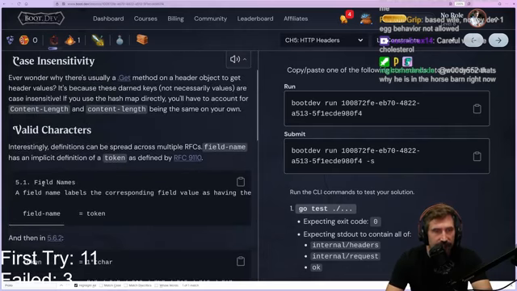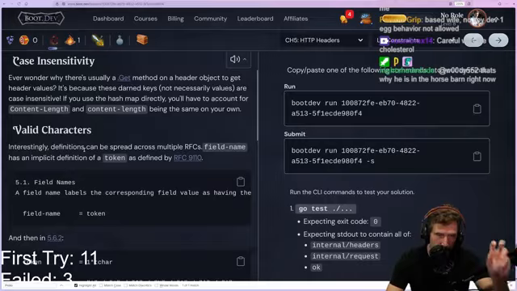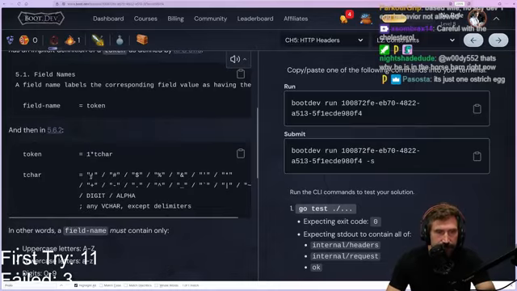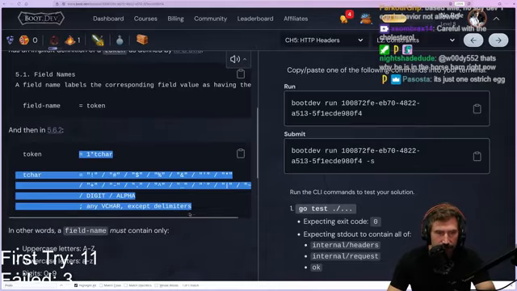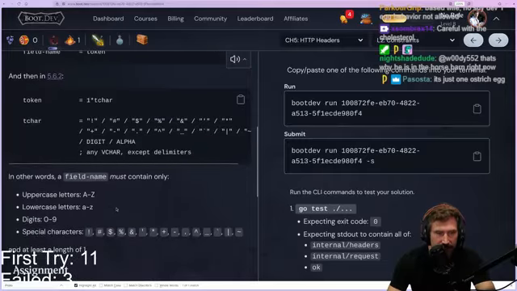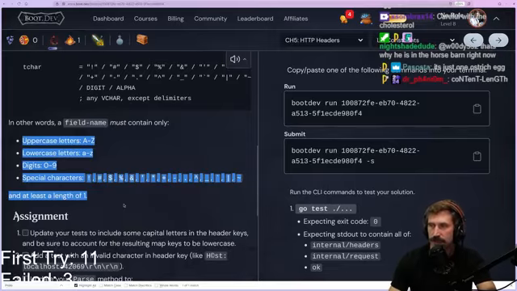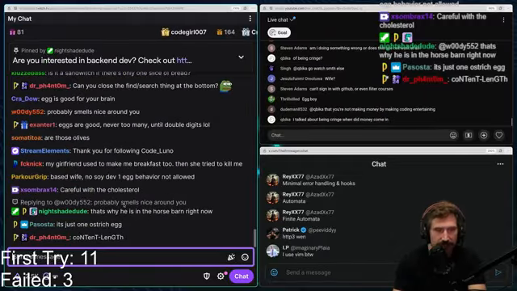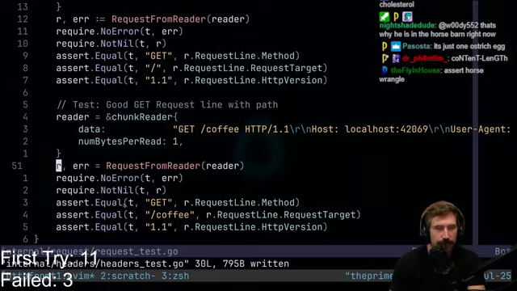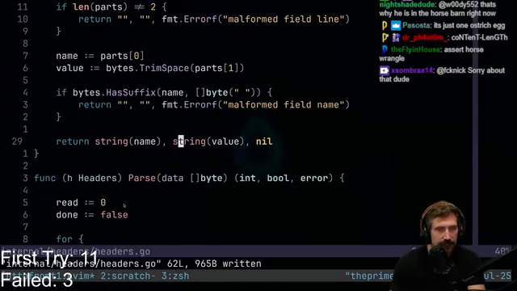Also, there's only valid characters. That right? It has to be a token, and a token has a certain set of what is considered valid tokens. So here's what a valid token should be. There we go. Digits and then special characters, and at least a length of 1. That is what a token should be. My bad. Should be easy. A content length. So let's go like this.